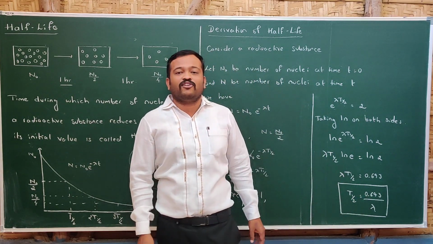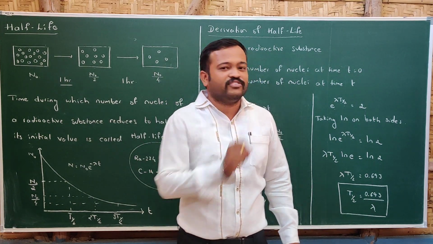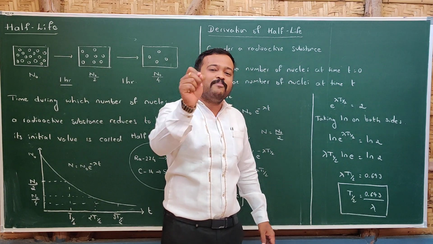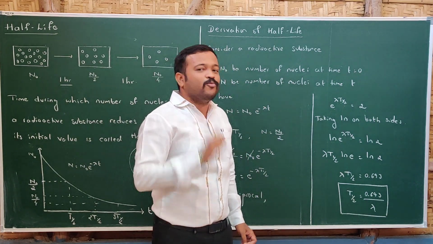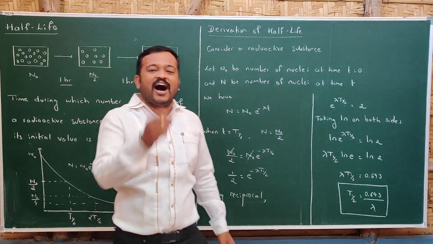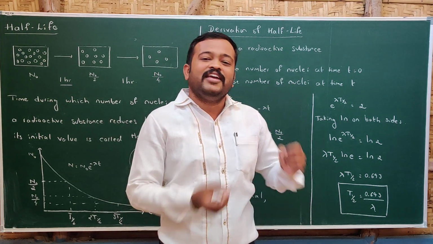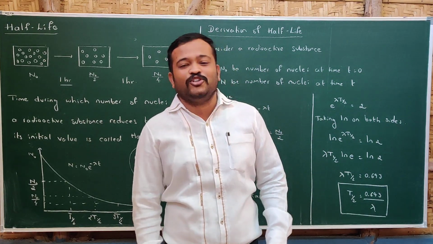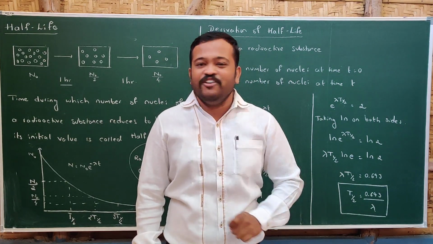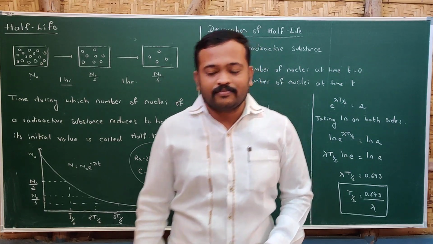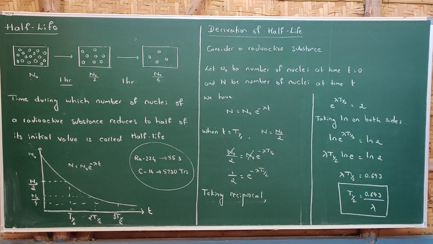So this is the formula for half-life, where lambda is the decay constant. One thing to note here is that the N0 value gets cancelled, which means the half-life does not depend upon the initial number of nuclei.